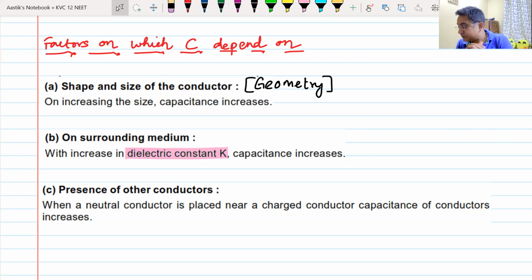So capacitance also depends on whether other conductors are present or not. And we will see that very soon. Don't worry. Let us move on to the next thing. Just understanding on what all factors capacitance depends on is important. But what is more important, and at times it is going to make a lot of difference, is on what all factors it does not depend on.